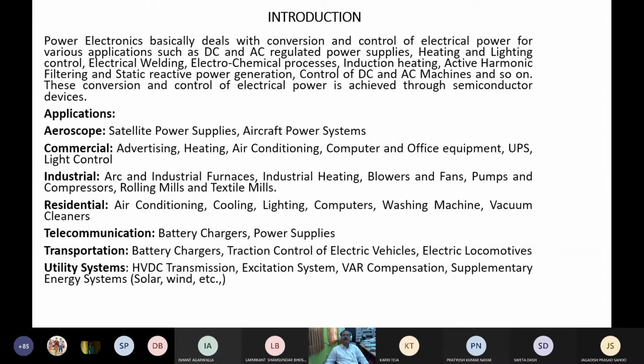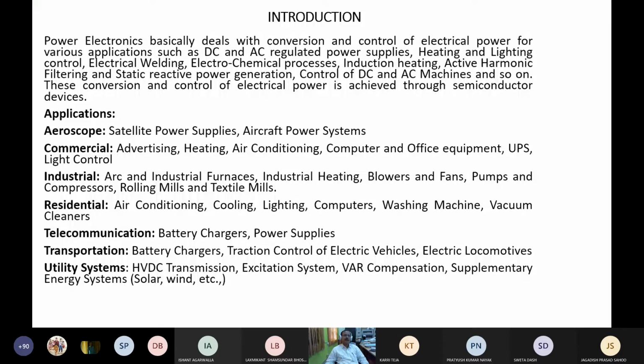basically deals with control, and this sentence you just keep a note of, this definition. Power electronics basically deals with conversion and control of electrical power for various applications such as regulated power supply, portable electronics items, household appliances, heating and lighting control, electrical welding, chemical processes, induction heating, active filtering, then drives, AC and DC motor drives.